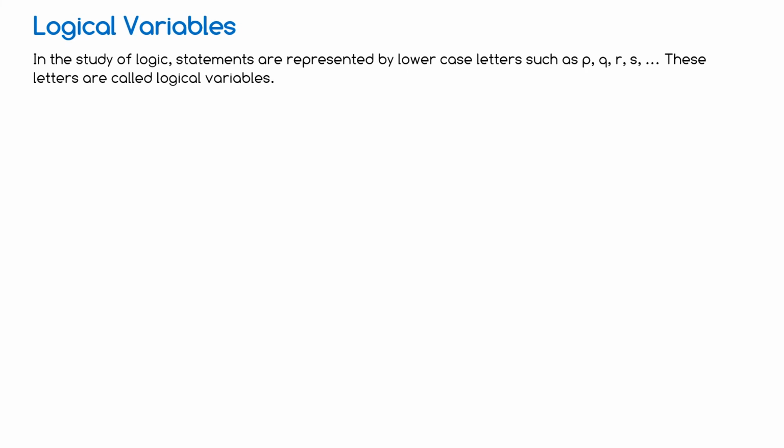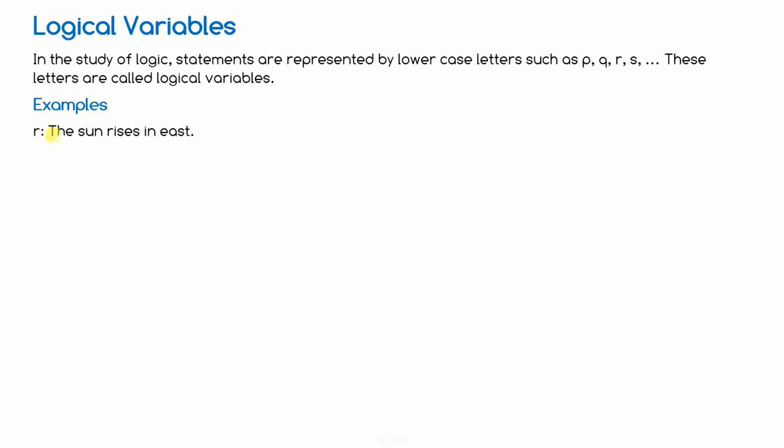You have to shorten it, because when you find the truth table of a compound statement, made of more than one statement combined together, then instead of writing London is in United Kingdom, just write P, because P is a logical variable which represents London is in United Kingdom.